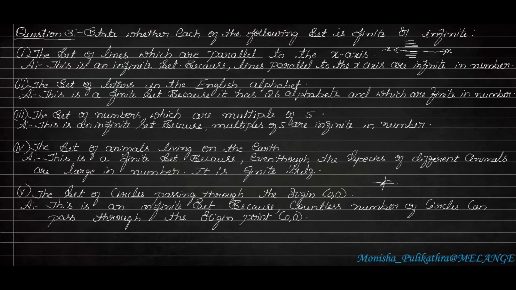From this origin point, you can draw a countless number of circles, you just can't count them. So this is an infinite set, because countless circles can pass through the origin point (0, 0), where the first 0 is the x-coordinate and the second 0 is the y-coordinate.